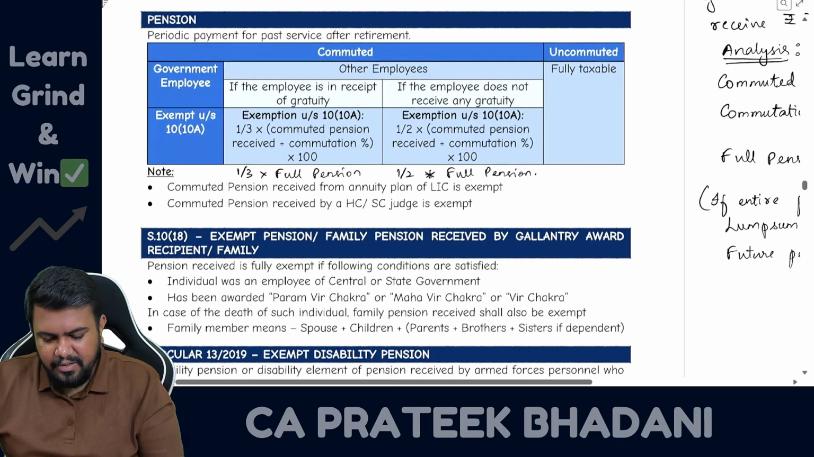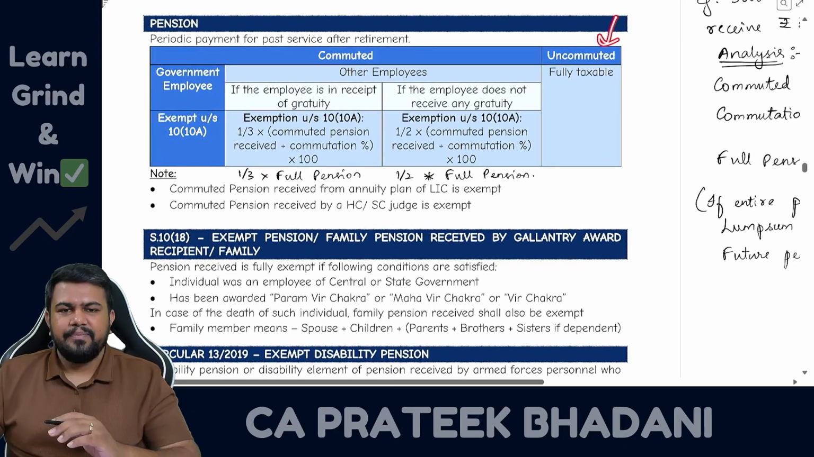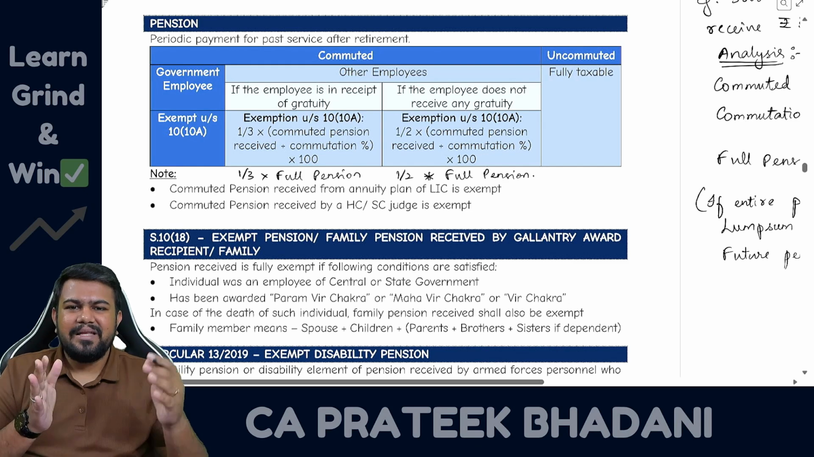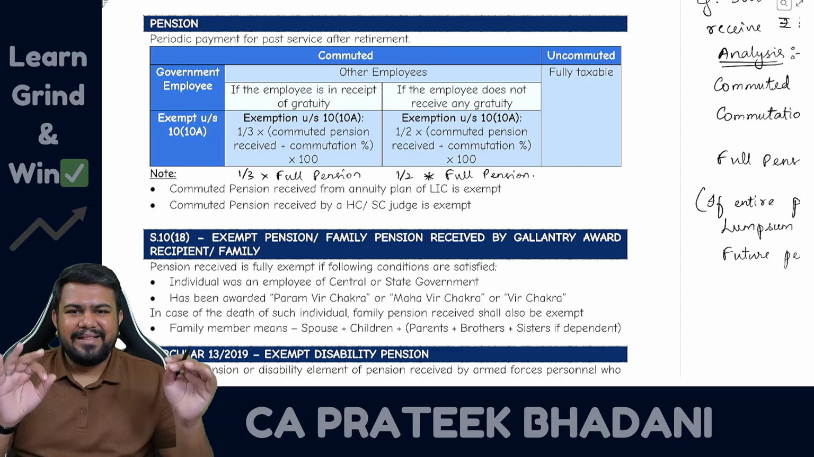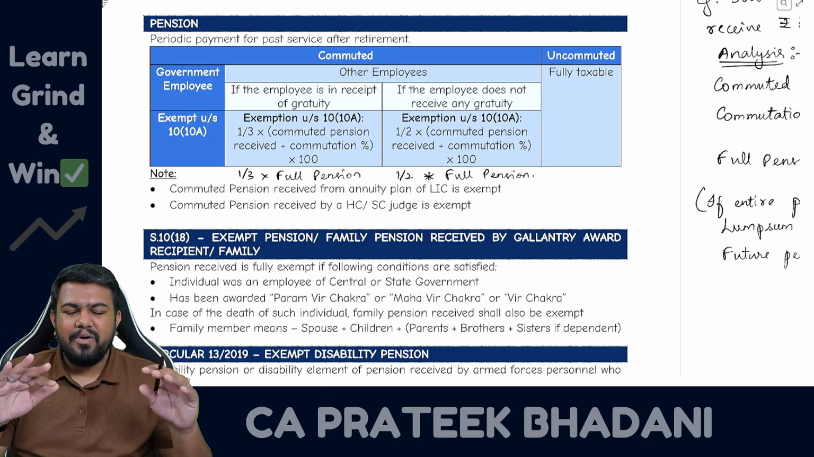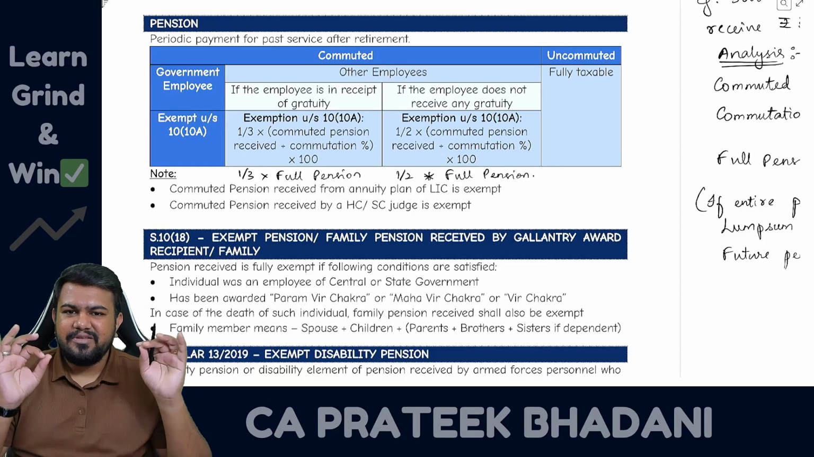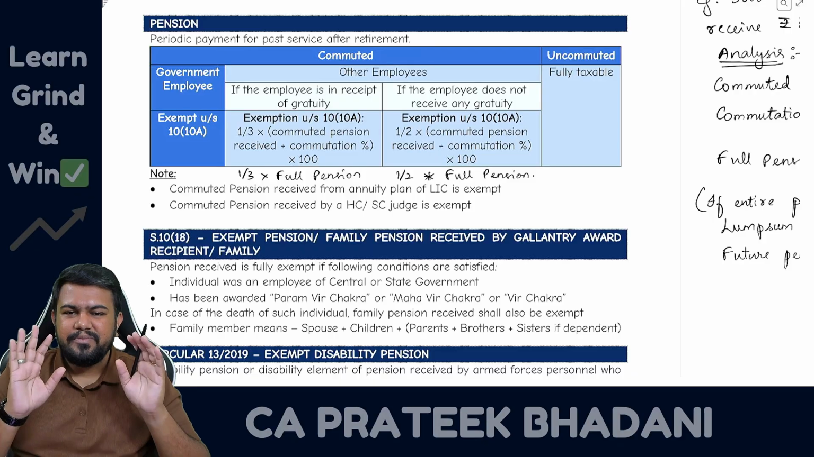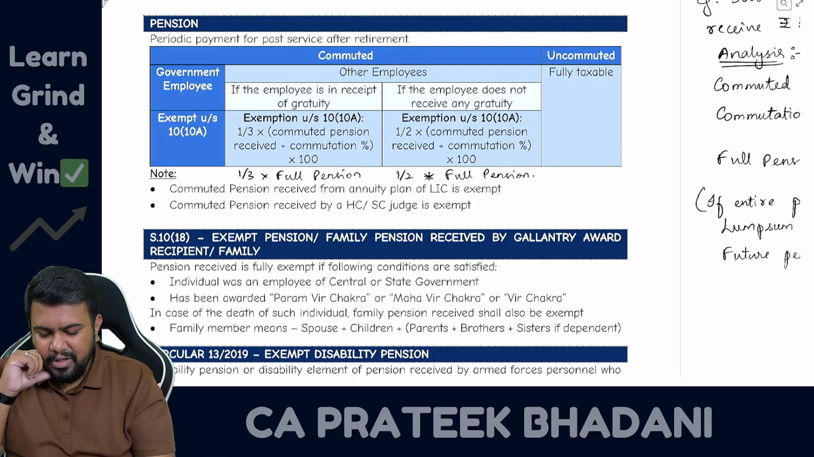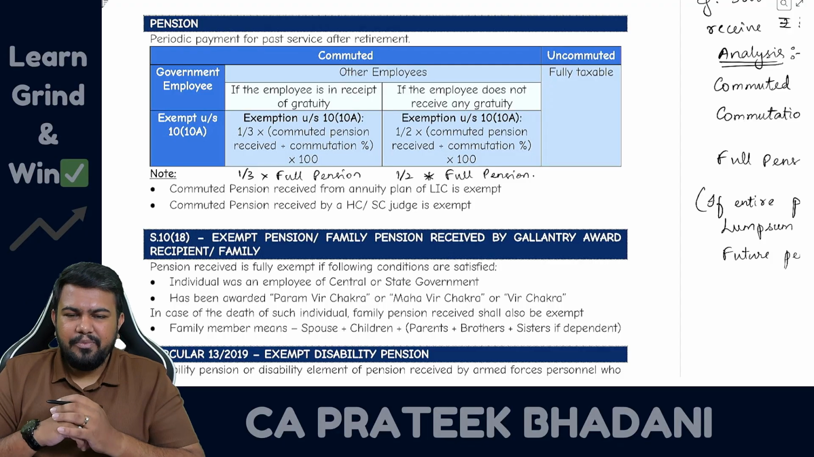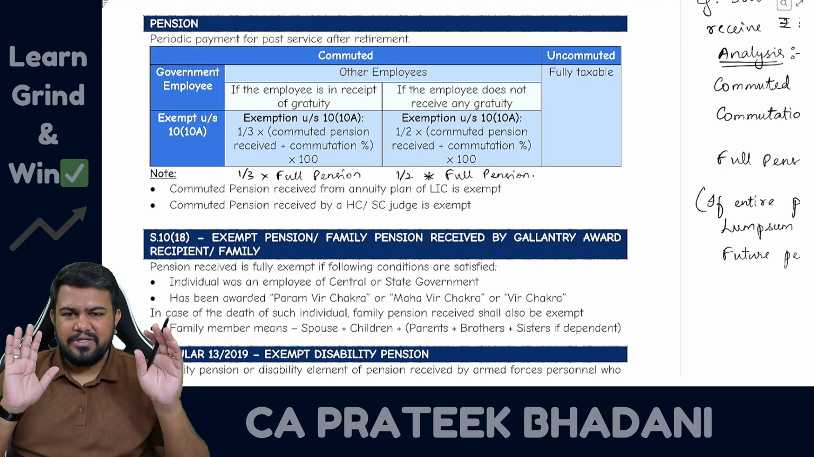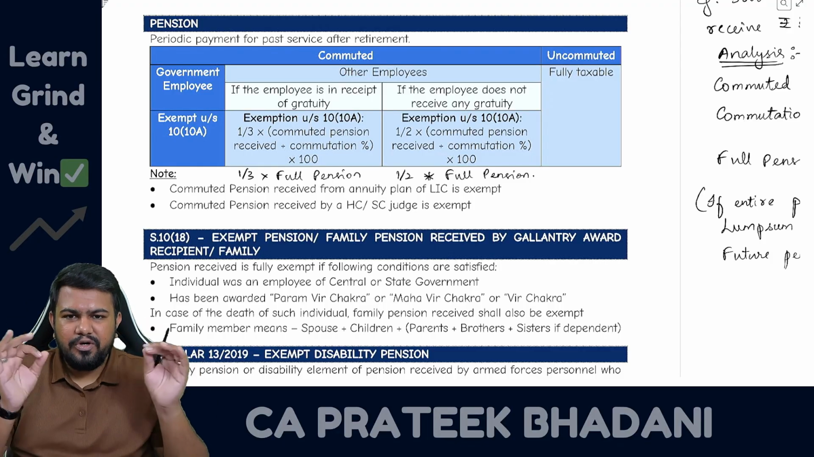So this pension, generally it is uncommuted. Uncommuted means what? Received monthly. Okay, every month some amount is received. But if pension is received monthly or quarterly, that amount is fully taxable. It is fully taxable. Then how to claim exemption, sir? To claim exemption, you have to commute the pension. Commuting pension means what? Commuting means giving up the monthly pension and receiving a lump sum amount today itself.